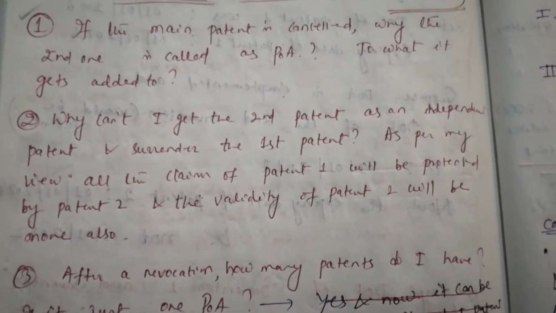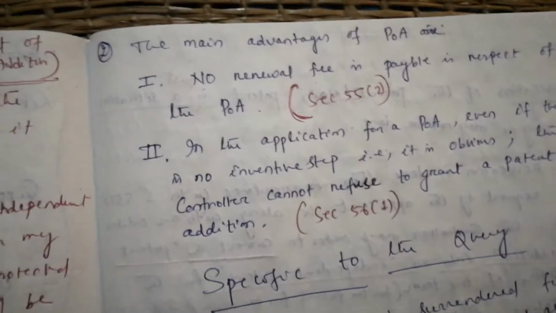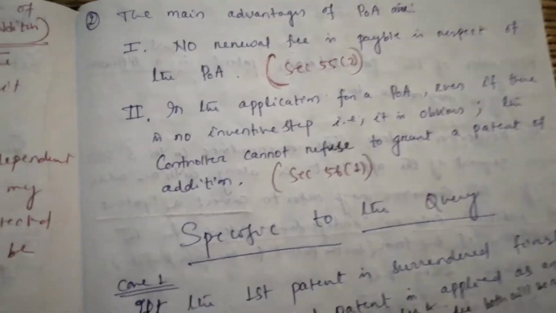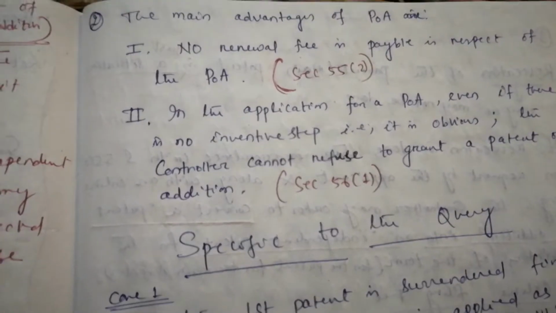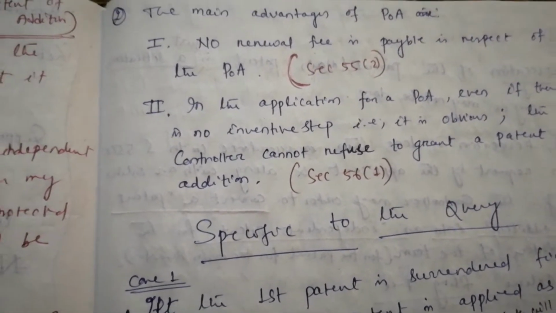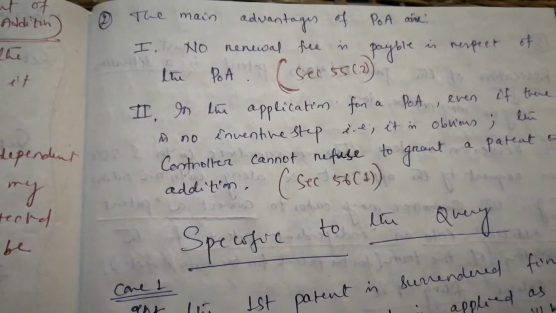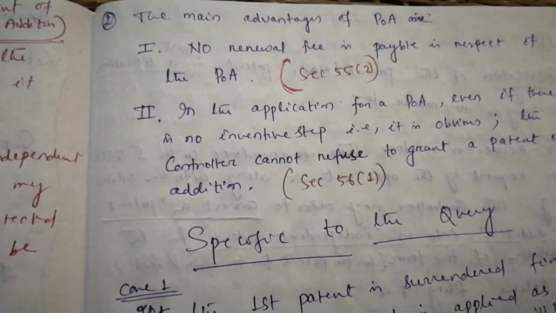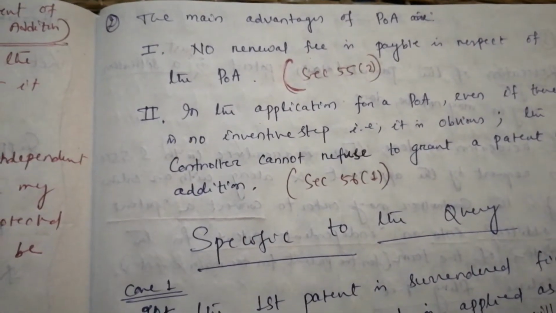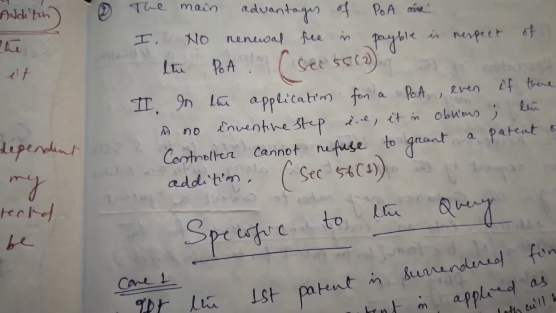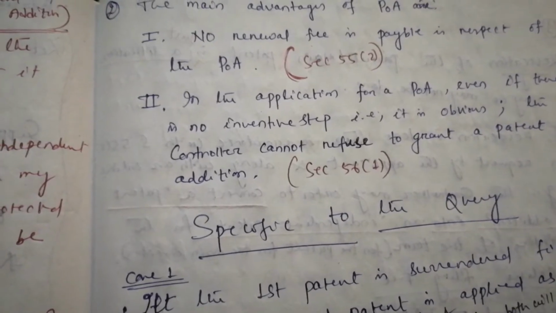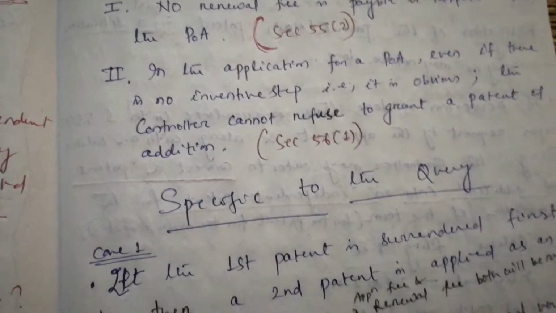Now I will solve one by one, and first of all I have chosen query number 2. So let us proceed with the explanation or solution. While solving query 2, I would first like to write down the main advantages of patent of addition. Point 1. No renewal fee is payable in respect of the patent of addition as per section 55 subsection 2.